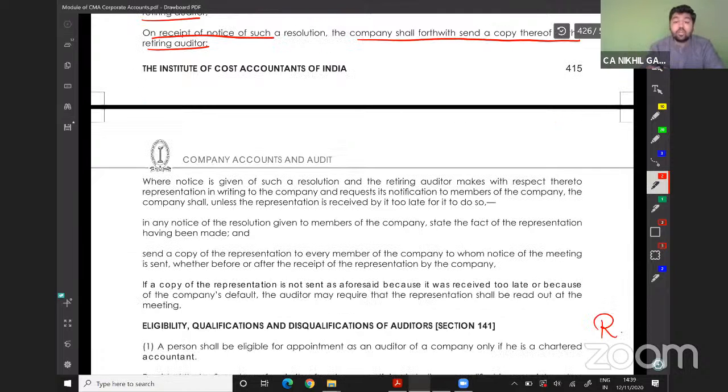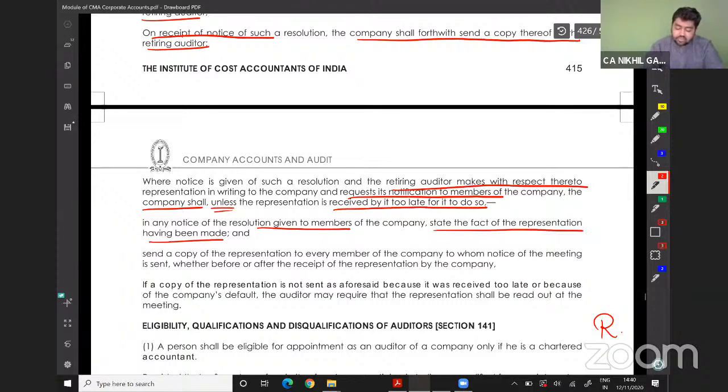When notice is given of such resolution and the retiring auditor makes a representation in writing to the company and requests its notification to the members, the company shall, unless the representation is received too late, give notice to the members stating that representation has been made, and send a copy of such representation to every member of the company.